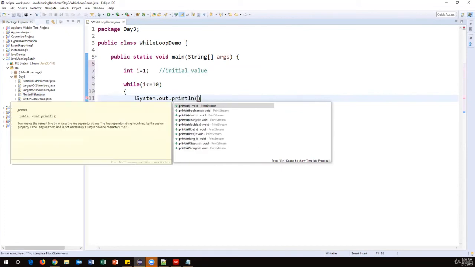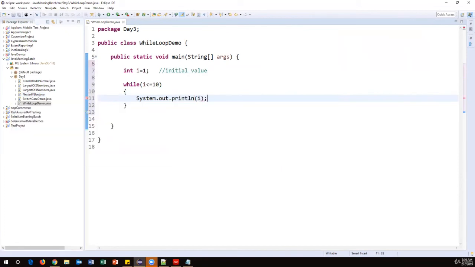System.out.println, and just print the value of I. Semicolon. So now observe what will happen. Initially I value is 1, and here 1 less than or equal to 10 condition is true. So it will enter into the while block. So this statement is executed. Now it will print 1 because currently I value is 1.